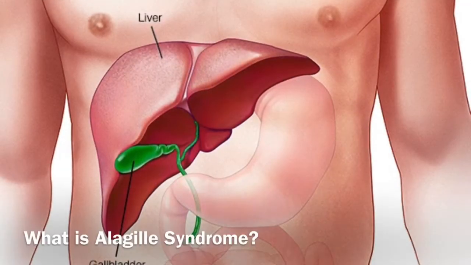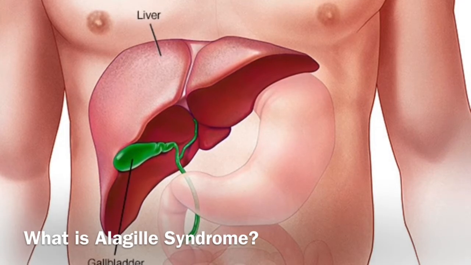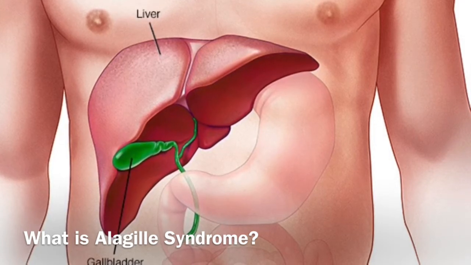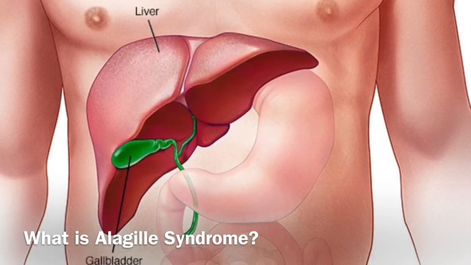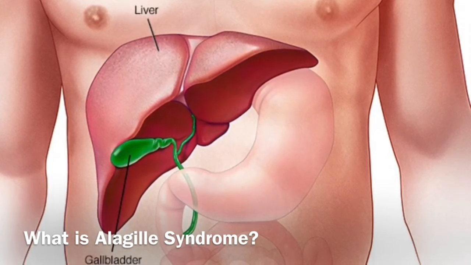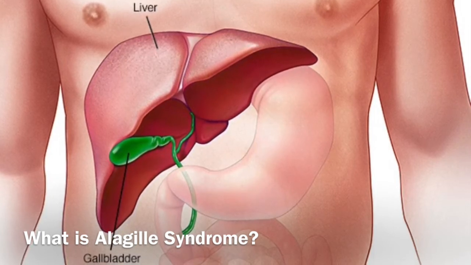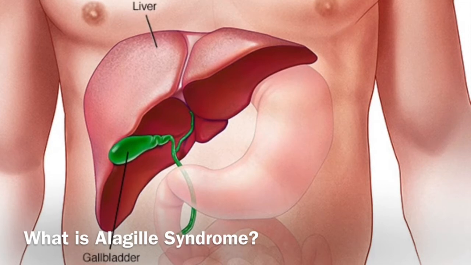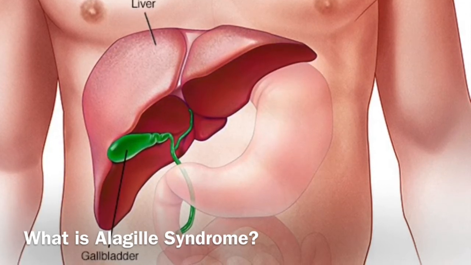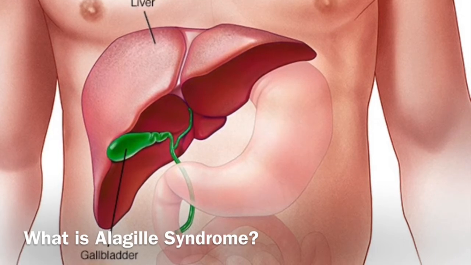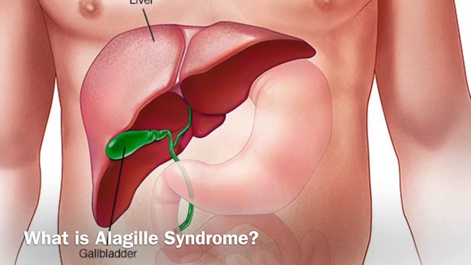What is Alagille syndrome? Alagille syndrome is a disease or disorder that affects many different organs throughout the body, mostly associated with liver problems and disease, but it can also affect the heart, kidneys, spine, eyes, and pancreas, as well as some other organs. Mainly, though, Alagille syndrome is a genetic disorder that can affect the liver, specifically the ducts that produce and carry bile. Bile is passed from the liver to the gallbladder and then the small intestine to digest fats.